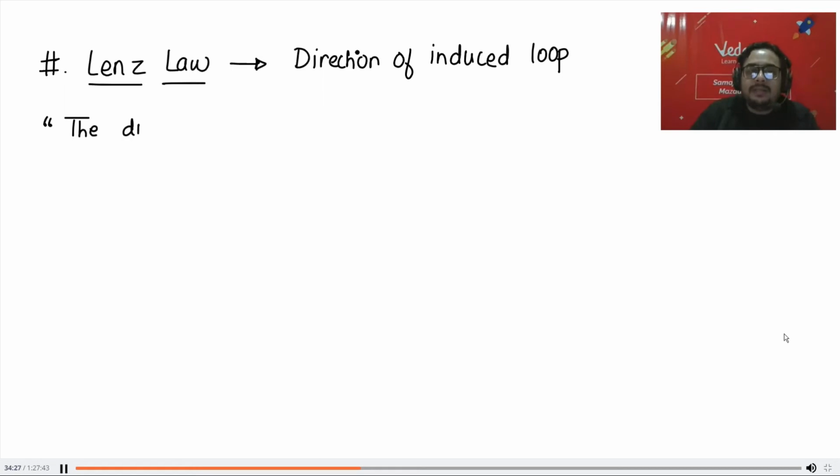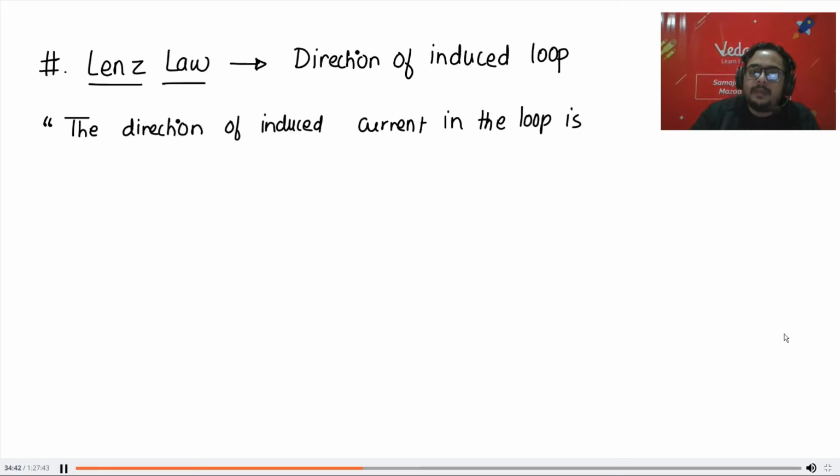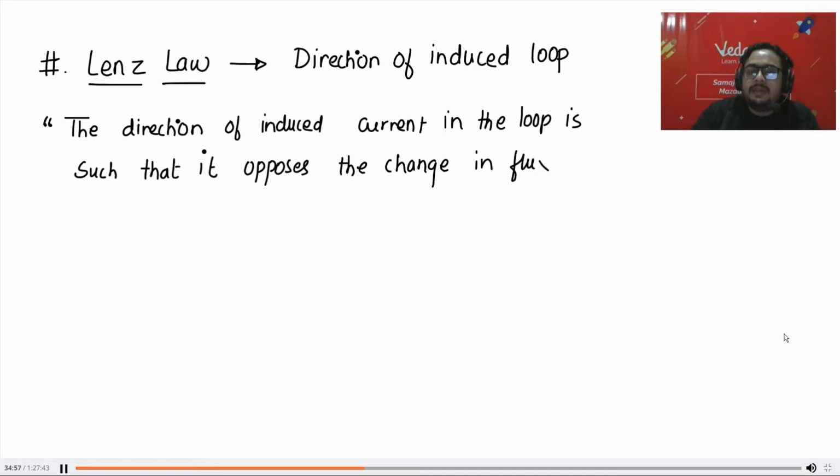The law is the direction of induced current in the loop is such that it opposes the change in flux of the loop. Okay.